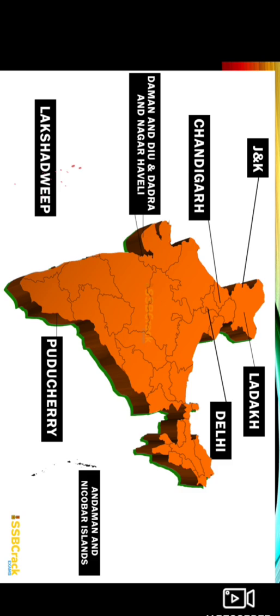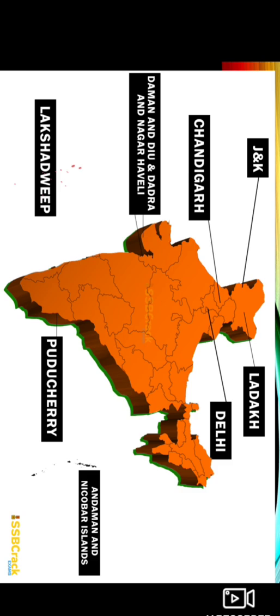Okay, and each of these states and union territories have their own capitals, just like India has its capital, New Delhi. So you need to remember for now how many states are there? 28. How many union territories are there? 8. Okay, so our country, India, is divided into 28 states and 8 union territories.